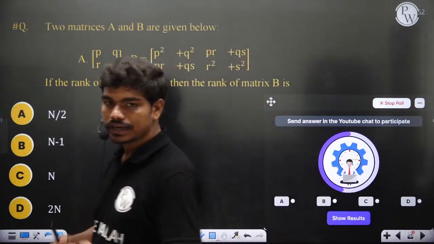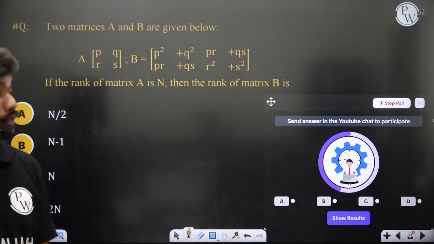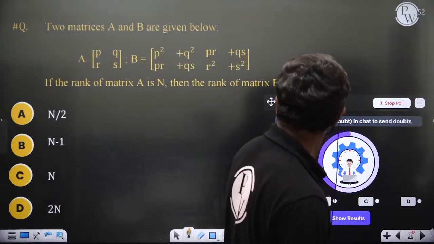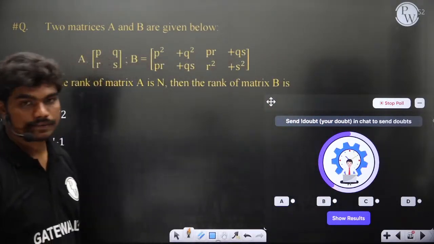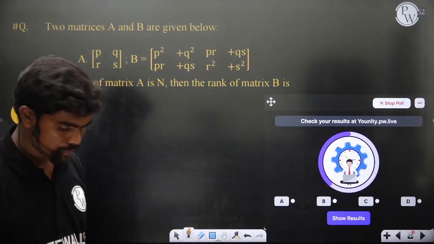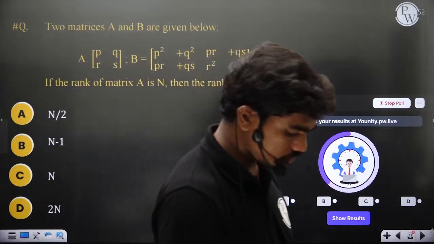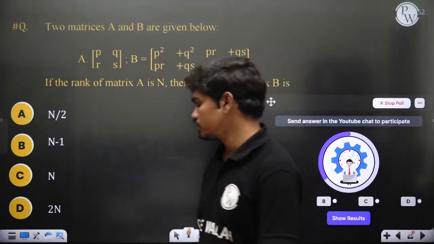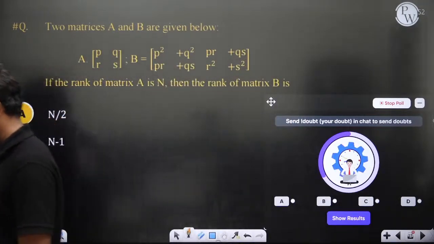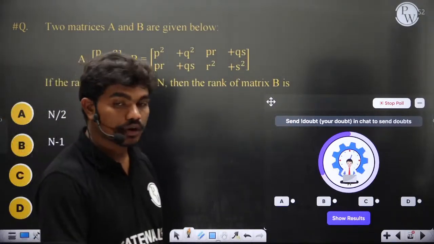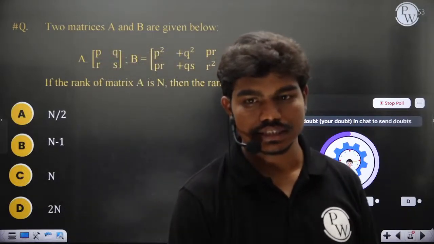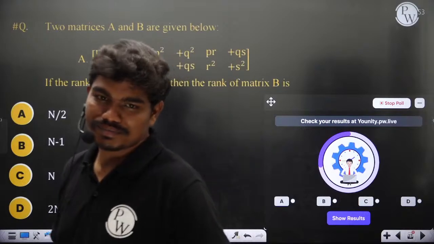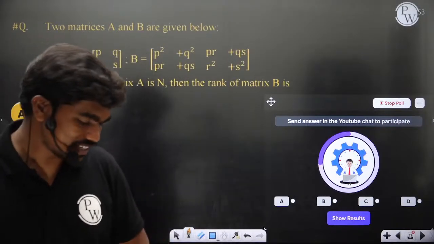B equal to A transpose, is it? Come on, faster. B equal to A transpose, so the rank of A equals the rank of A transpose, which equals n. Good. Yes, of course, you have identified this point. Good, actually.